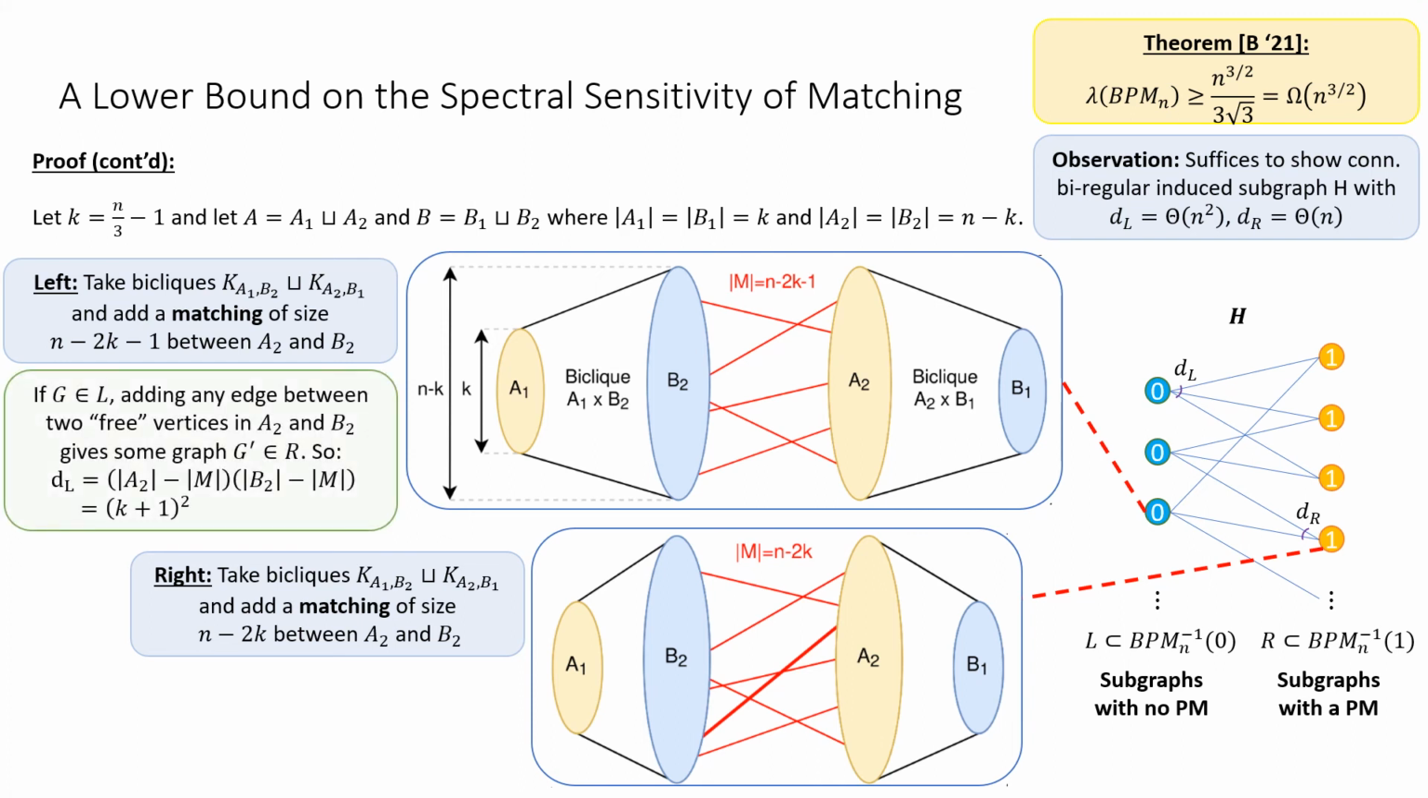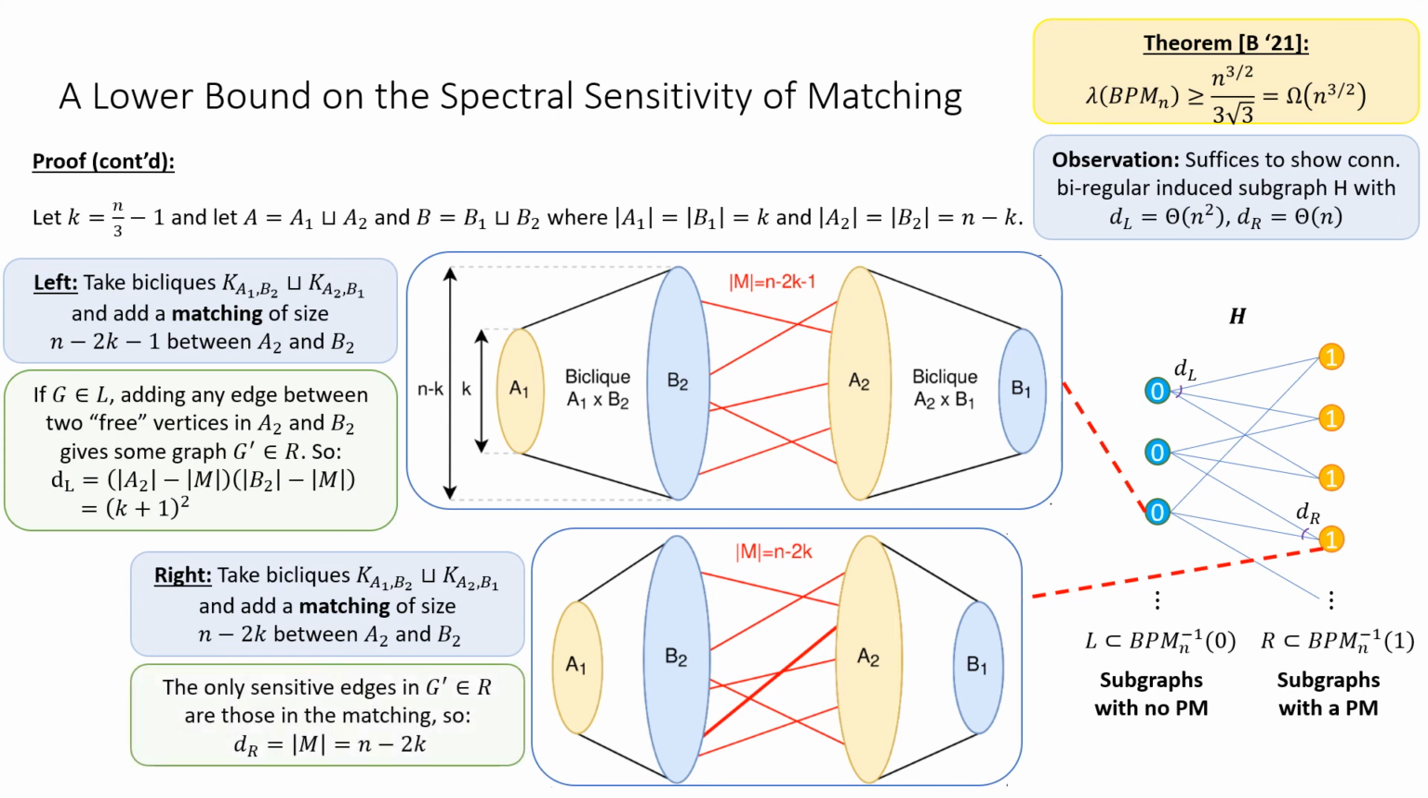It remains to compute the degrees in this graph. So how can you get from a 0 input to a 1 input? Well, you pick any two free vertices in B2 and A2 and join them by an edge. And there's exactly k plus 1 squared ways to do that. And going from right to left, you pick one of the matching edges and you remove it, of which there are exactly n minus 2k. The proof now follows by taking k to be linear in n, say n over 3.